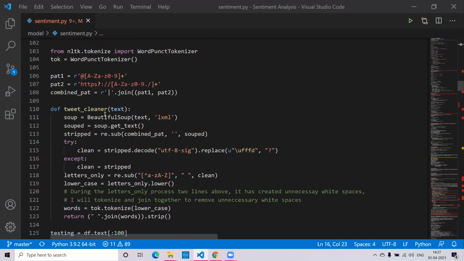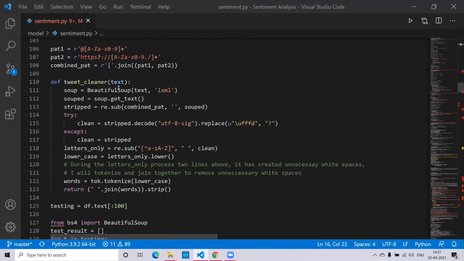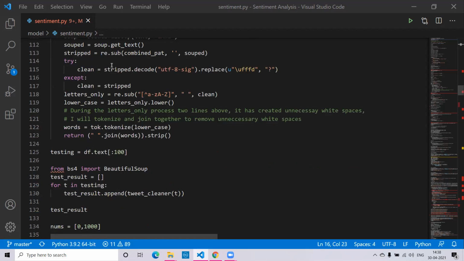Then after that, over here, we have again defined our data cleaning function. This data cleaning function is basically applied to the whole data set, and it will remove all the URLs, then it will remove all the UTF-8s, the hashtags, as well as the numbers. And also over here, it will remove single letters which are present in the tweets. When the letters are removed, this will create unnecessary spaces between words. So we have applied tokenization in order to remove unnecessary white spaces, and we have joined all the sentences properly together.